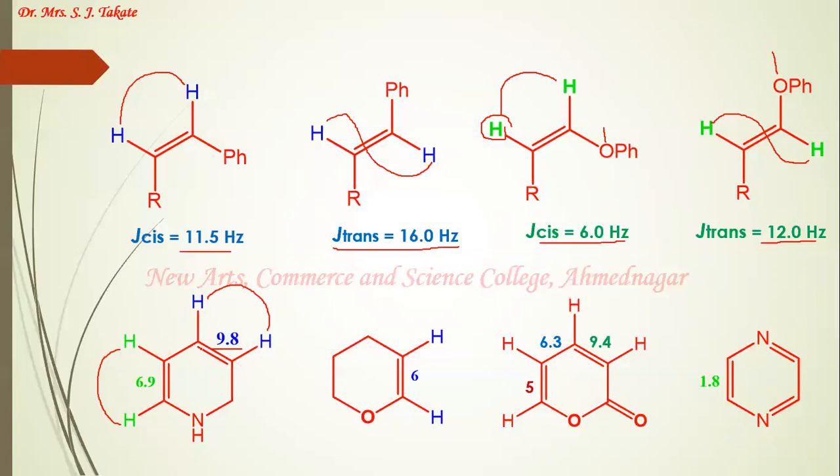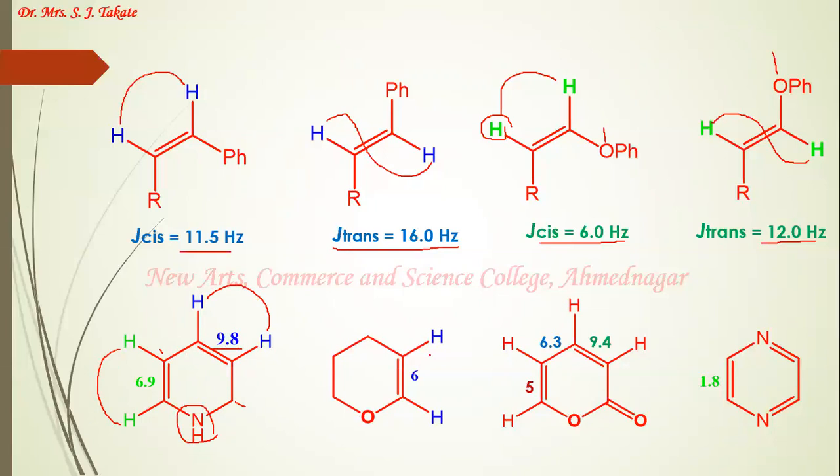And these two blue protons do not have any electronegative element close to them. This is a carbon atom, this is also a carbon atom, so there will be no decrease, and it is looking like an olefinic, cis olefinic coupling constant, that is 9.8 hertz. While in this case, due to the presence of this electronegative nitrogen, this coupling constant has been decreased.